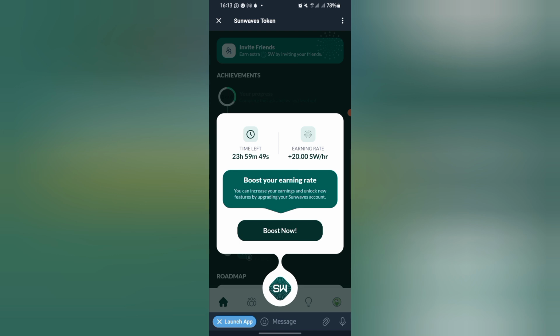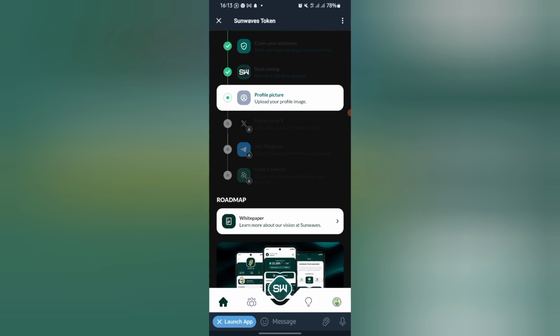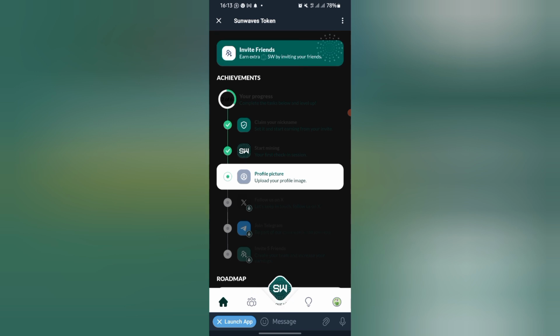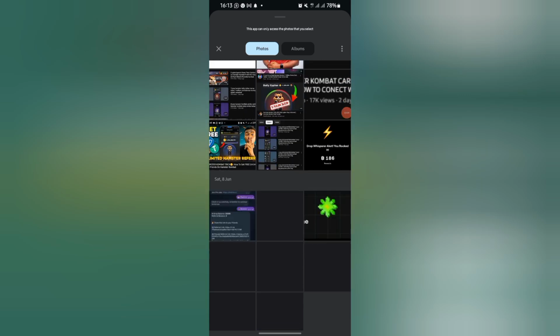This is just like Ice Network. If you use Ice Network, you are going to understand. So let me upload my profile picture now. I'm just going to select my profile picture from here.